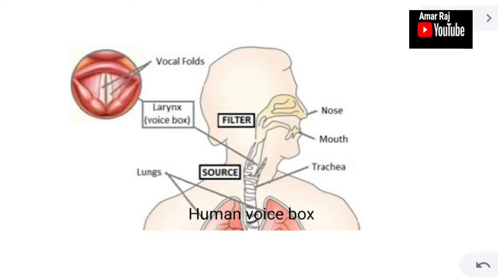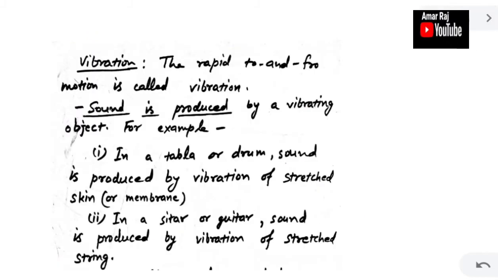So here also in humans the sound is produced by vibration. So let us summarize what we have learned, what we have discussed about production of sound. Before discussing the sound production, we should know about what is vibration, because sound is produced by vibration. So what is vibration? Let us study.